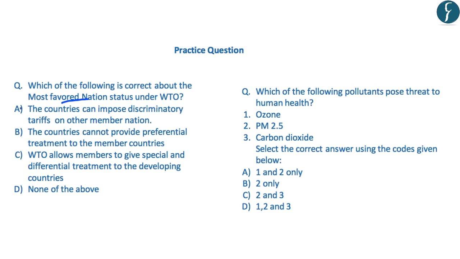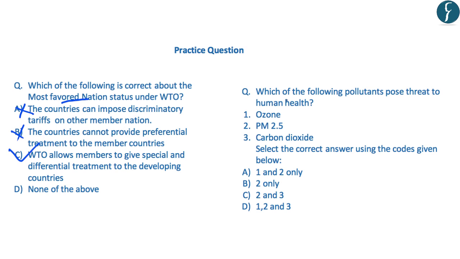Now, this is not a clause under the MFN, under the WTO. The second statement reads that the countries cannot provide preferential treatment to the member countries. Now, this is an incorrect statement because the developed countries can provide preferential treatment to the developing countries. The third statement reads that WTO allows members to give special and differential treatment to the developing countries. Now, this is a correct statement, and this is an example of the generalized system of preferences.